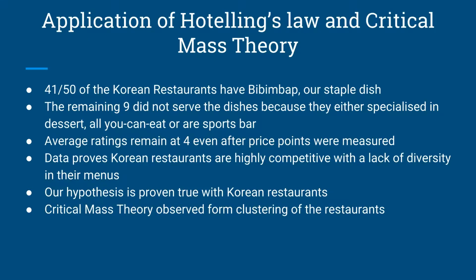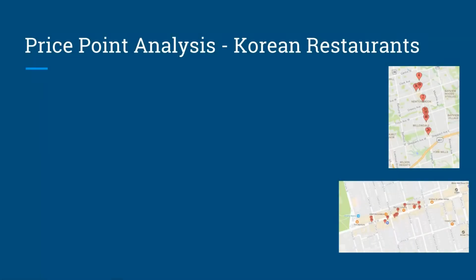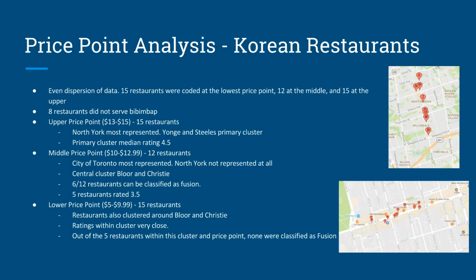Our data is a good indicator of how Korean restaurants are competing sustainably with limited dishes, since only 0.3 of the population are Korean. Looking at price point analysis, we have seen a very even dispersion of data, with 15 restaurants located at the upper price bracket, 15 at the lower price bracket, and 12 at the middle. 8 restaurants, however, did not serve our bibimbap, which was our cultural staple dish. 3 of these restaurants were also fusion restaurants and were rated 4.5, which suggests that the absence of the staple dish does not have an impact on rating.